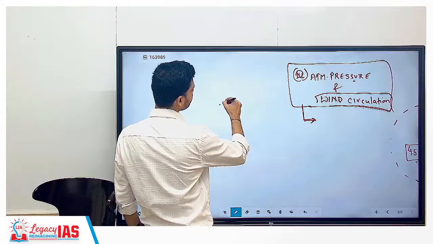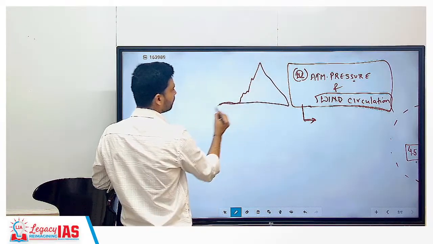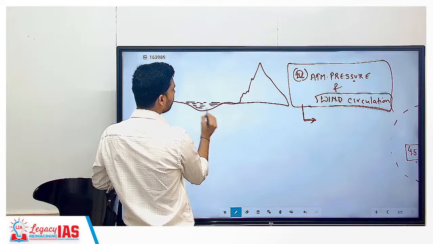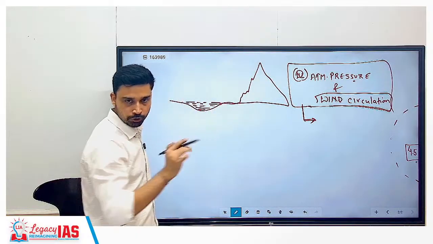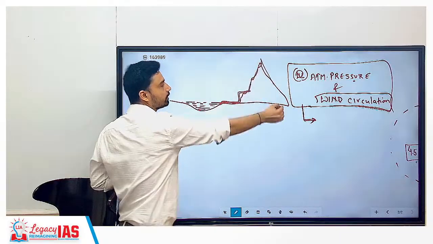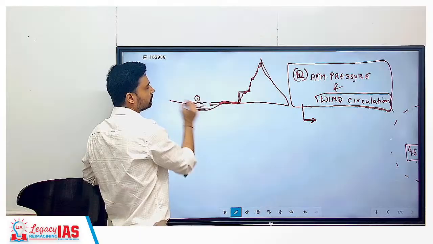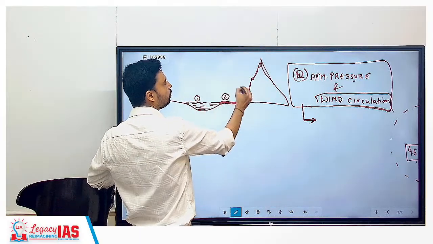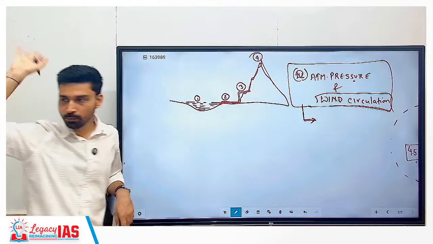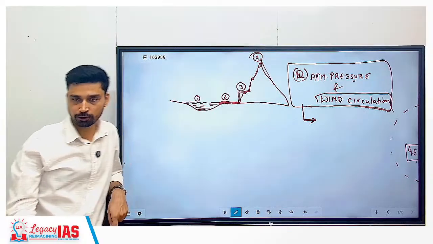If I ask about the earth's surface, this is how we can draw it. This is the sea, for example, or the ocean that we have. All the land masses are above the ocean. So plain we talk about, this is suppose a plain area, this is suppose a plateau area. This further, what do we have? Mountains and all that you see. So this is surface number 1, the ocean, this is surface number 2, plain, this is surface number 3, plateau, and this is surface number 4, the top of any mountain, where you would expect the highest atmospheric pressure.